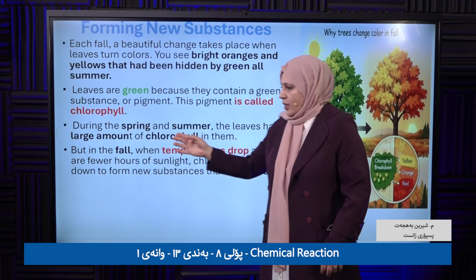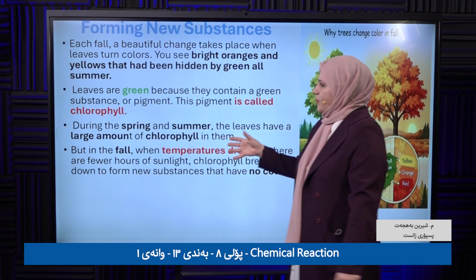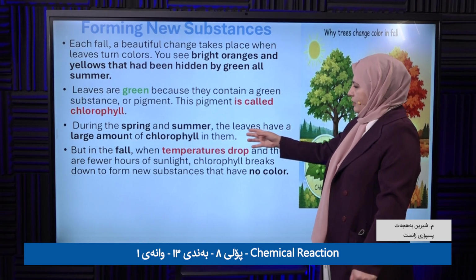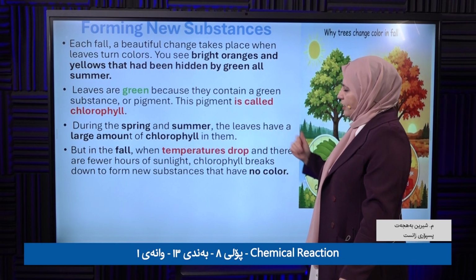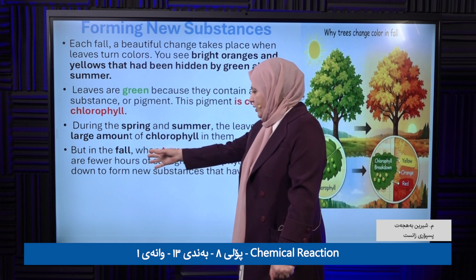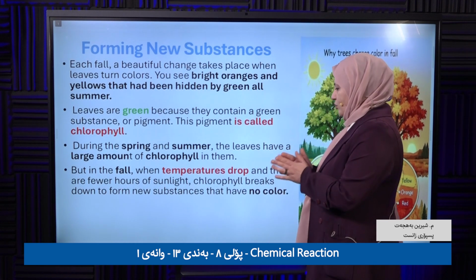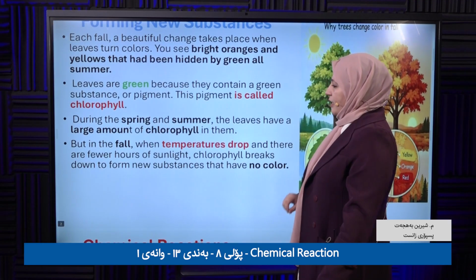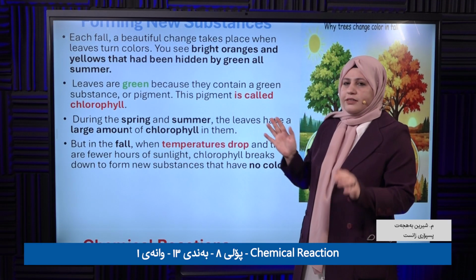Chlorophyll. Okay. So during spring and summer, the chlorophyll is present in the leaves in a high, large amount. But in fall, when the temperature starts to drop, and after a few hours of sunlight, the chlorophyll breaks down.